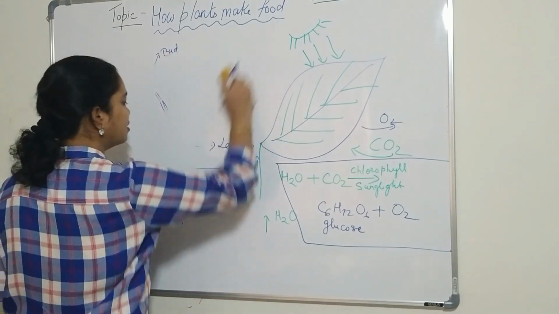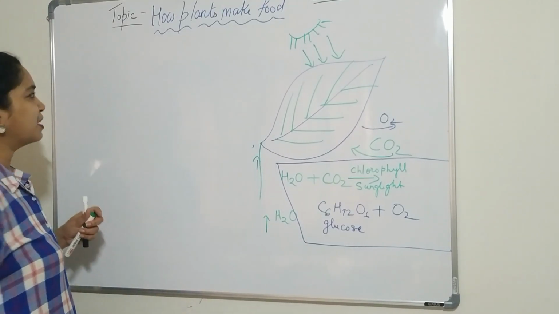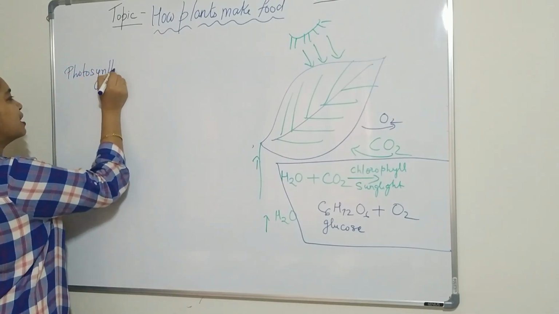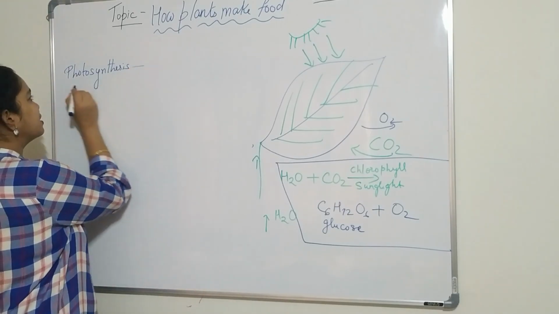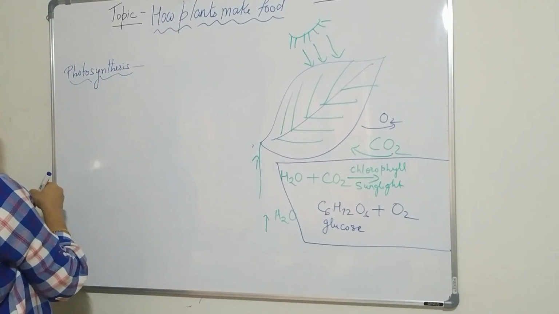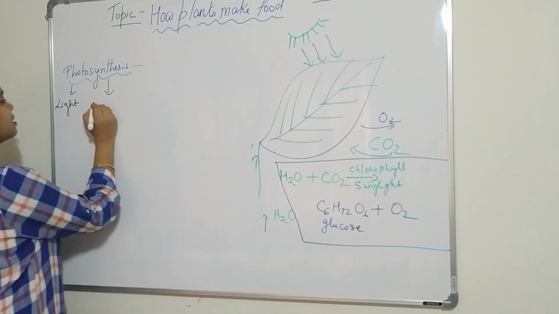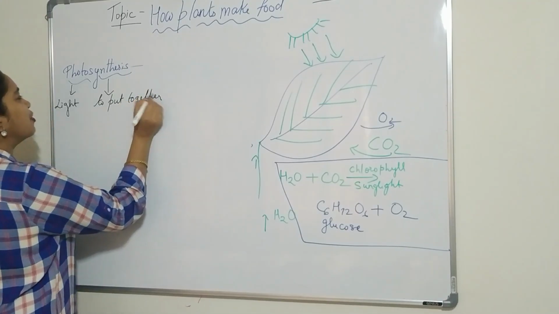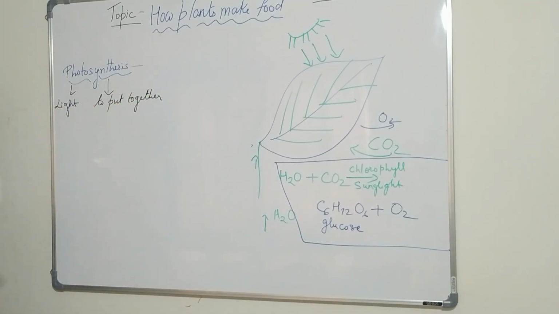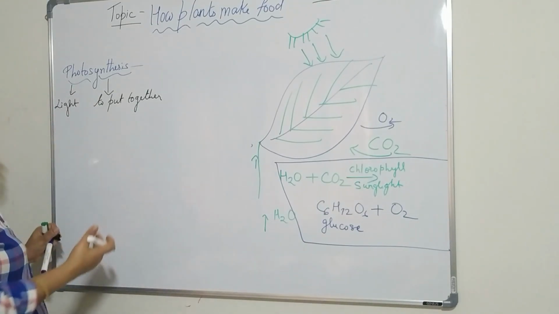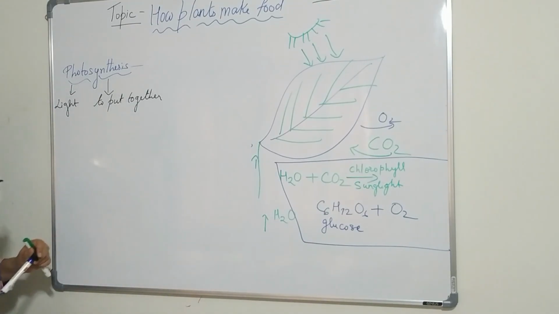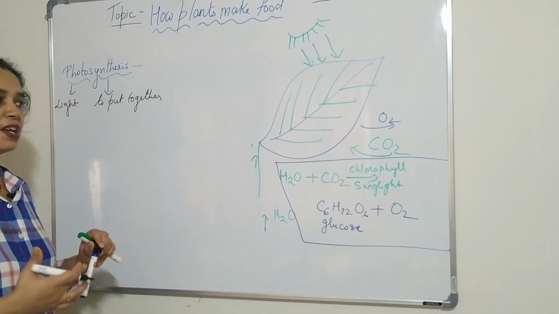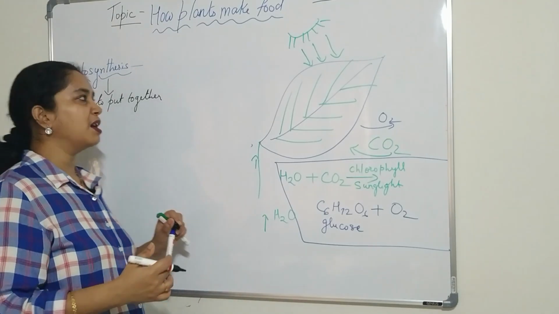The process of making food by the plant is called photosynthesis. So photosynthesis is derived from two words, and what are they? Photo means light and synthesis means to put together. So in photosynthesis, all the ingredients are combined and they make the food for the plant.